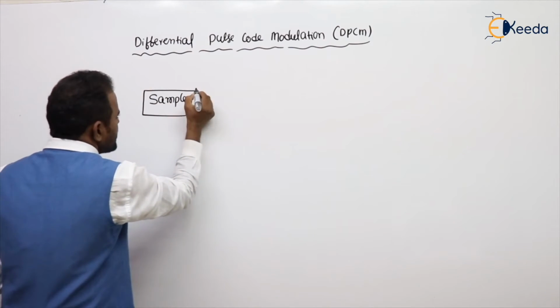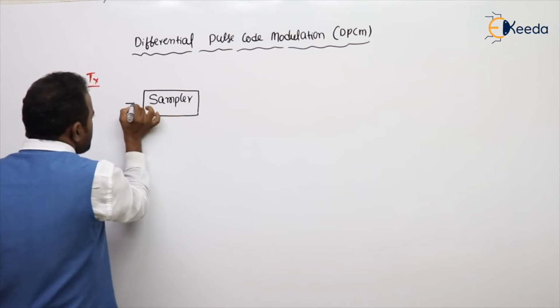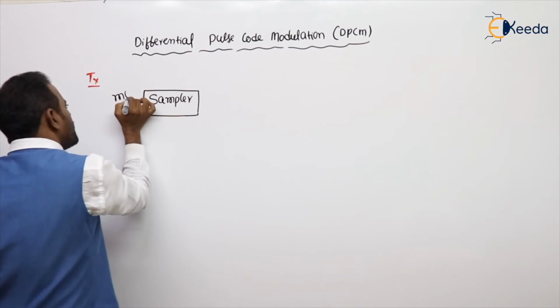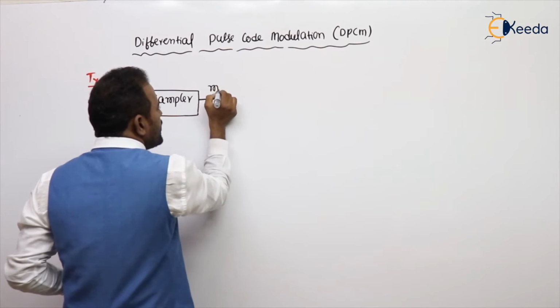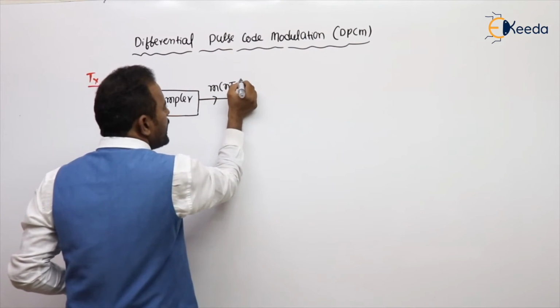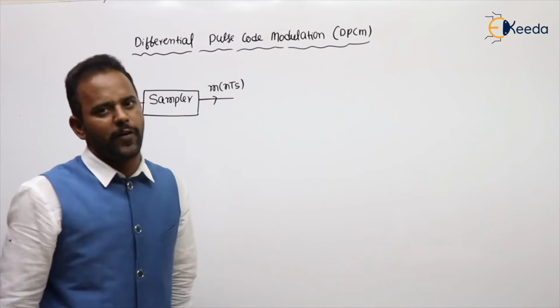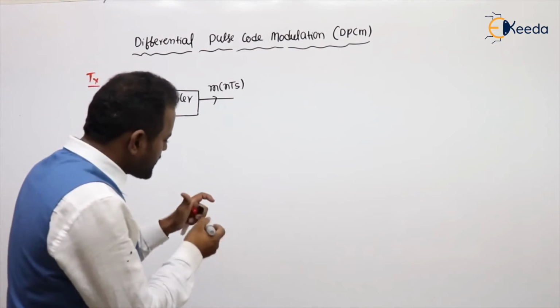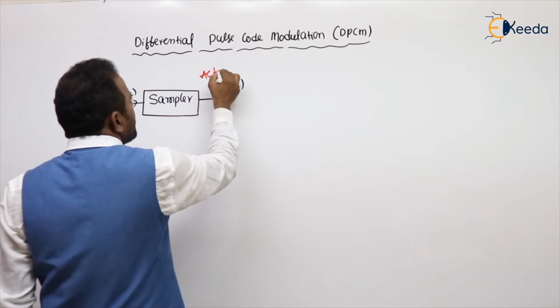It's the same as in PCM, but with small modifications. The sampler will convert our continuous time signal into a discrete time signal without any information loss, provided that the sampling rate Fs is greater than 2Fm. From the sampler we will get the samples. This is called the actual sample.